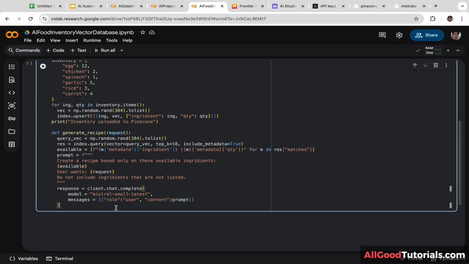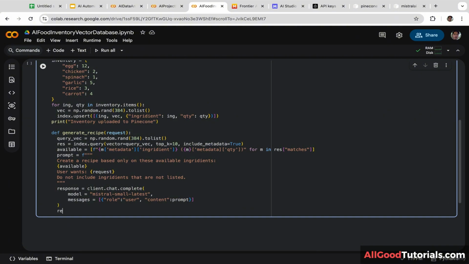Next, we are going to extract the generated recipe from the response. Return response.choices[0].message.content. Okay guys, we are done with these functions.